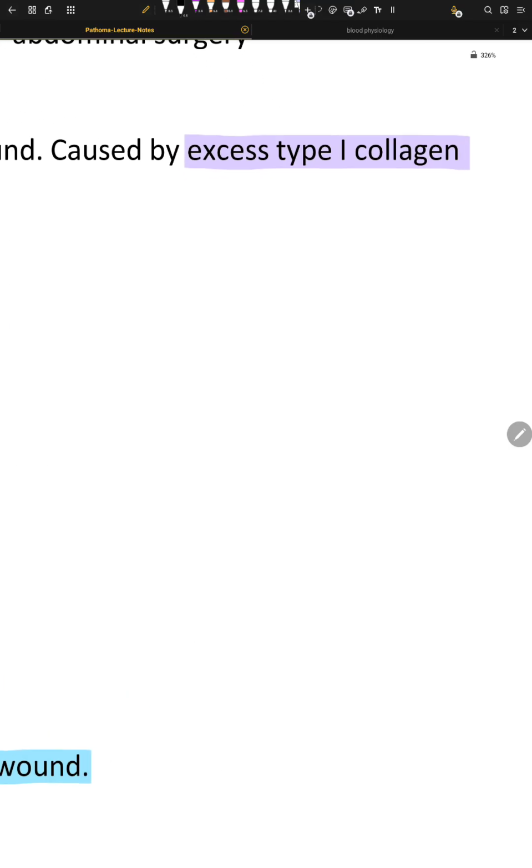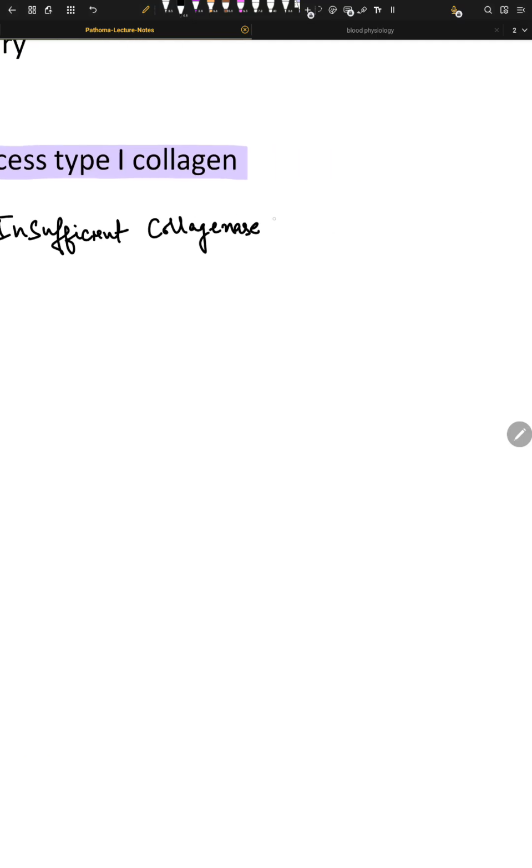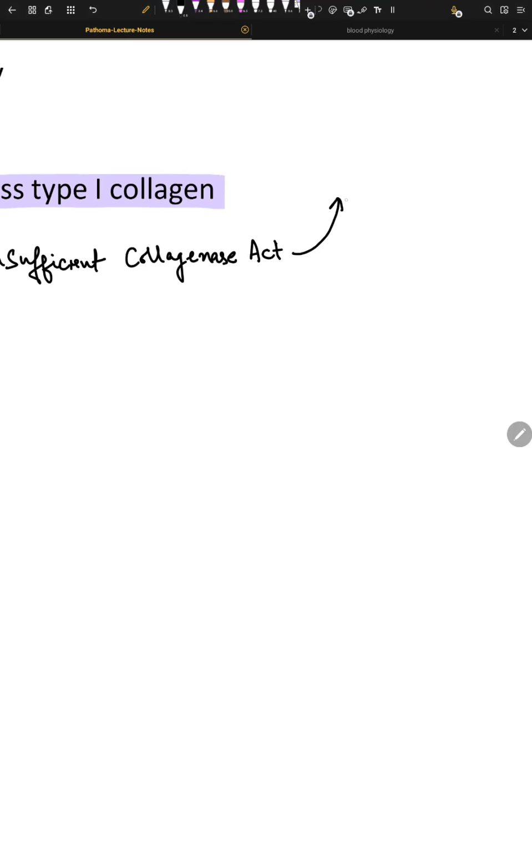That's the main concept. So let me write this. Insufficient collagenase activity leads to accumulation of type 1 collagen.